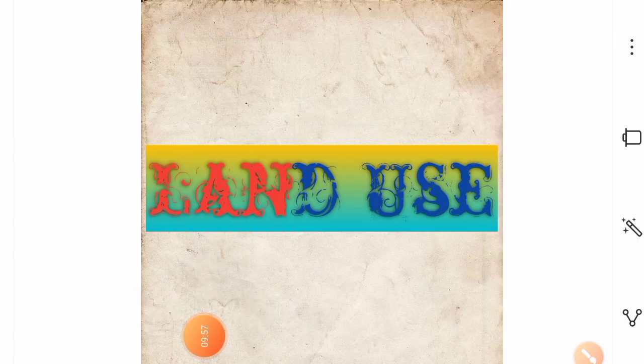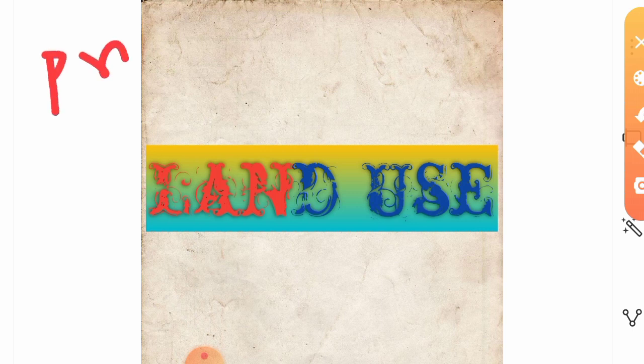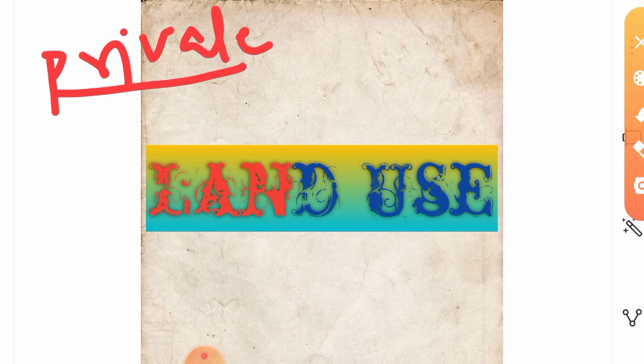So these land resources can be classified on the basis of ownership. There are two types on the basis of ownership: private and community land. Private land is owned by individuals.